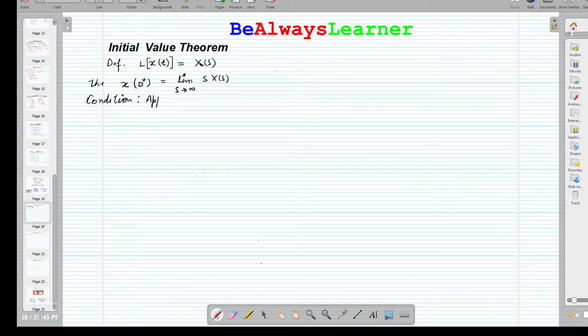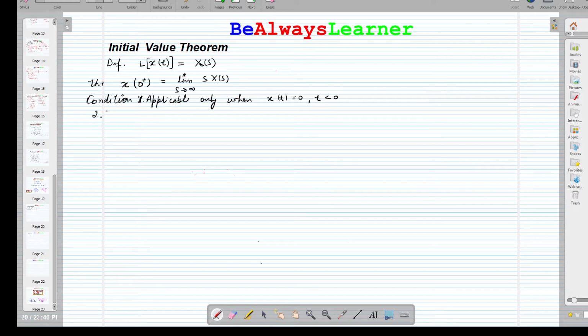First condition is applicable only when x(t) is 0 for t less than 0. The initial value theorem is applicable only then.